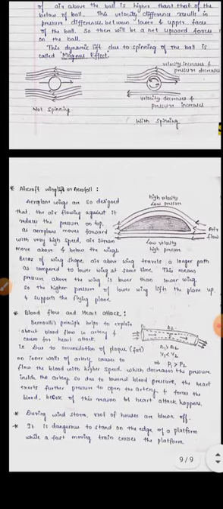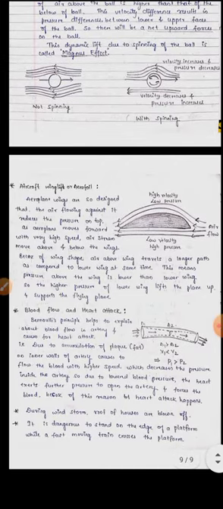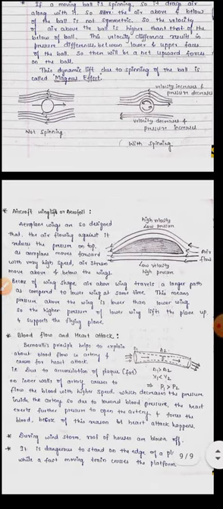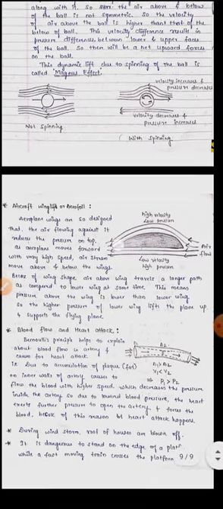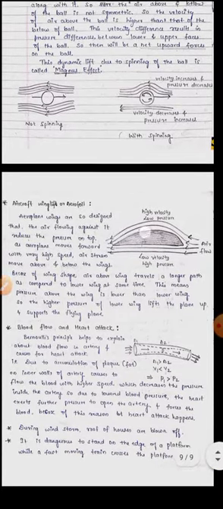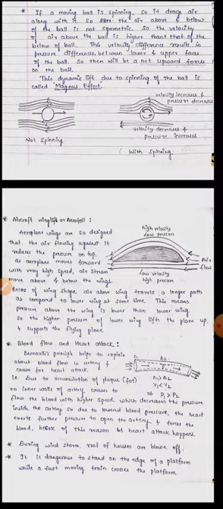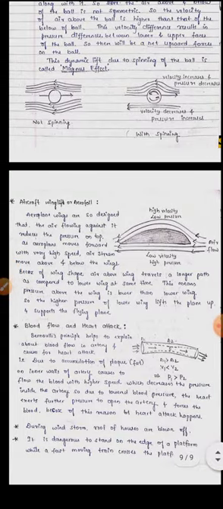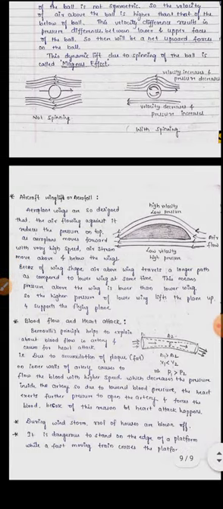The wings are designed so that the area of the upper surface of the aeroplane is larger than the area of the lower surface.